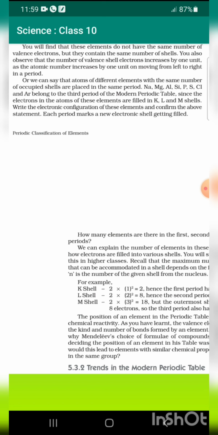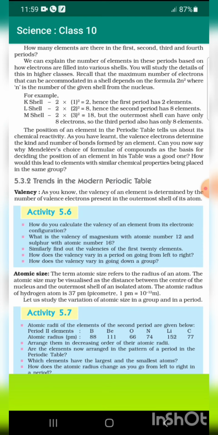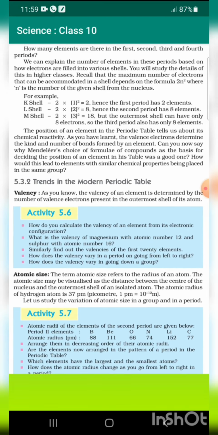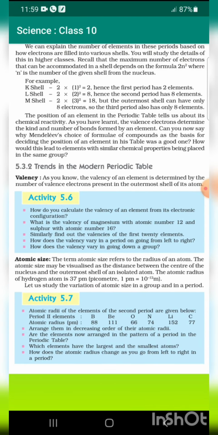Each period marks a new electronic shell getting filled. How many elements are there in the first, second, third, and fourth period? We can explain the number of elements in these periods based on how electrons are filled in various shells. You will study the details of this in higher classes.